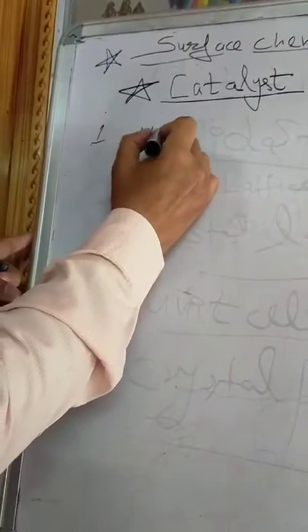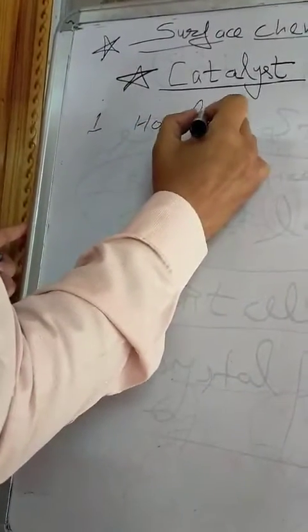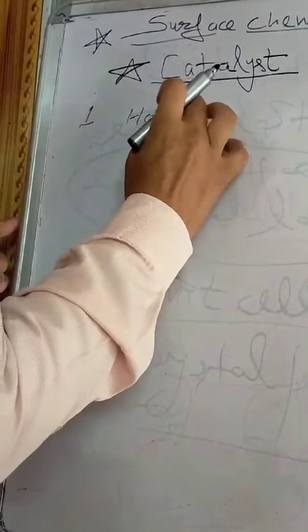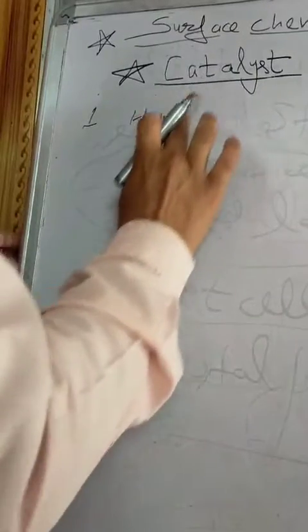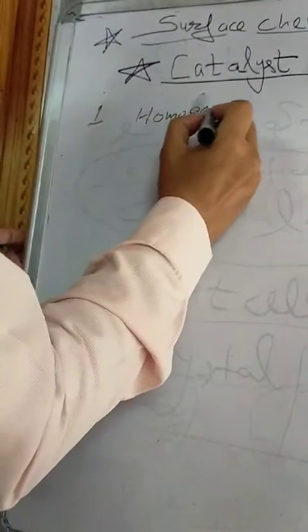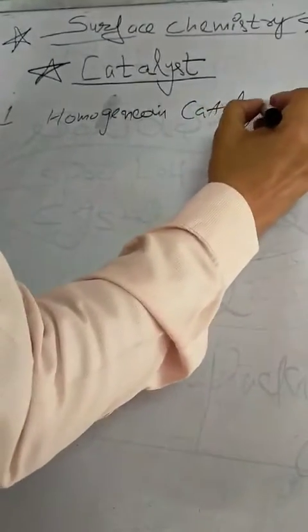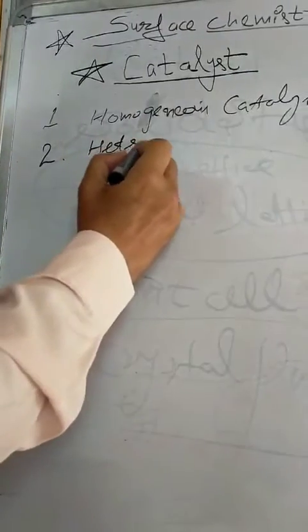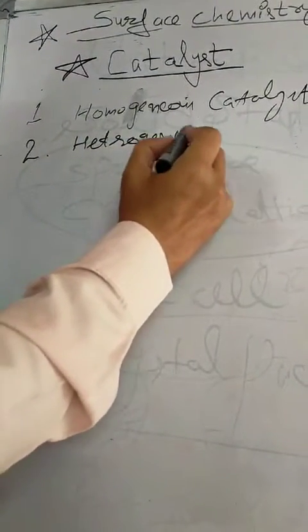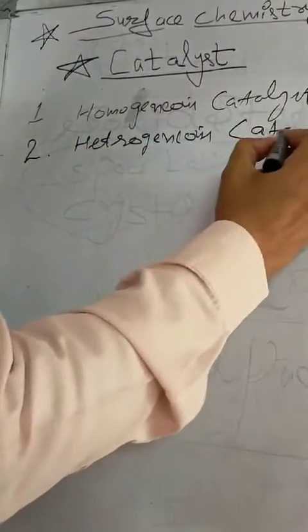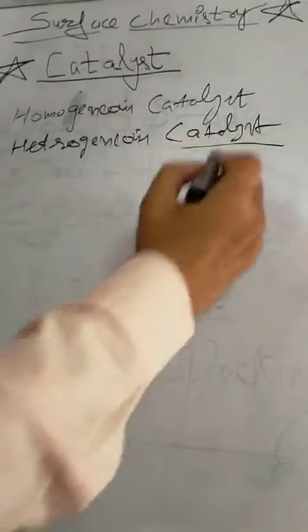First one is homogeneous catalyst. Second one is heterogeneous catalyst.